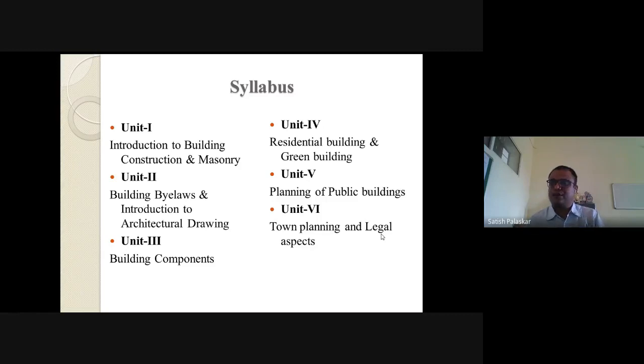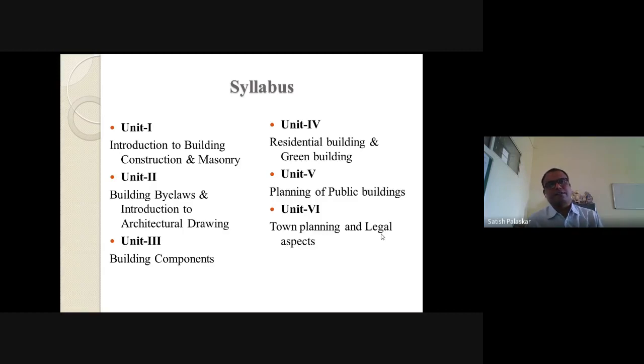Okay, whole 6 units. Now today we will start with unit number 1, that is the introduction to building construction and masonry. There we will start with the part that deals with the introduction to building construction. Okay, now first, how are you going to define a building?